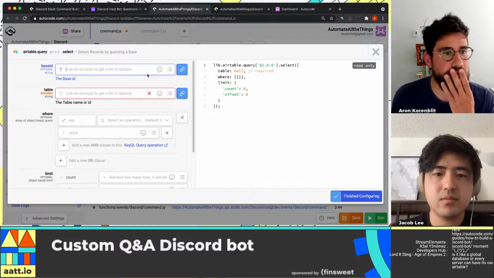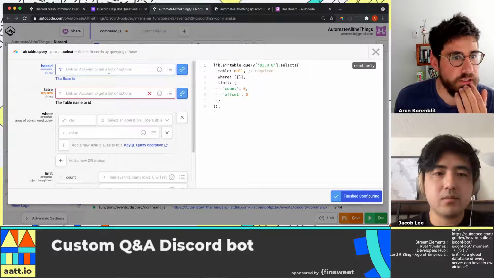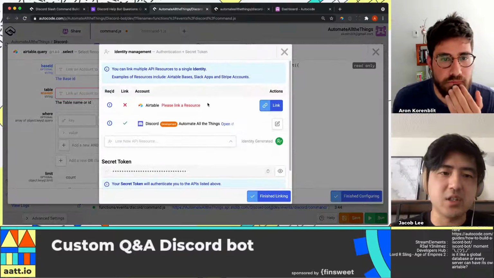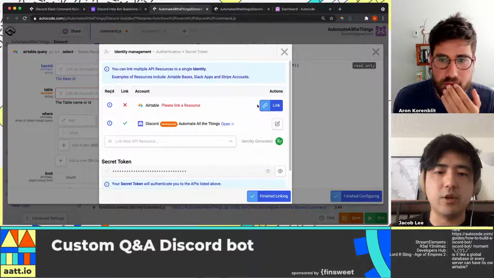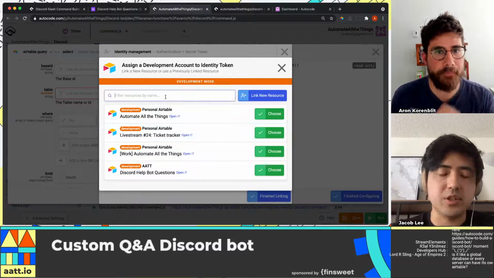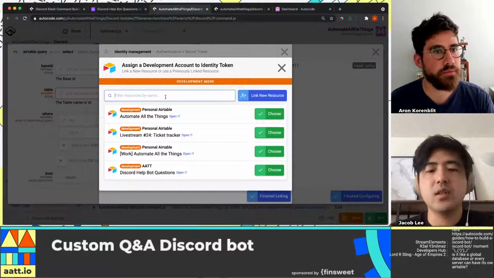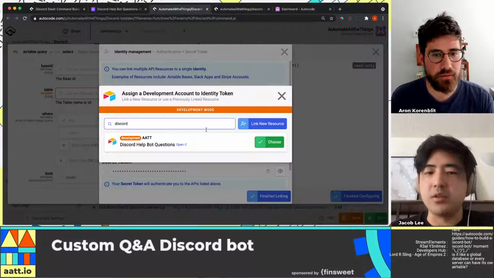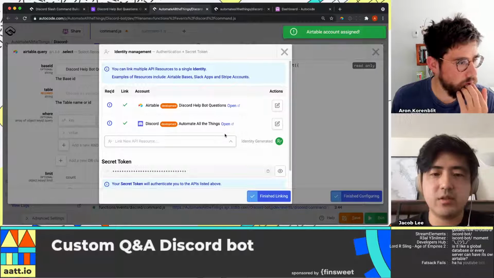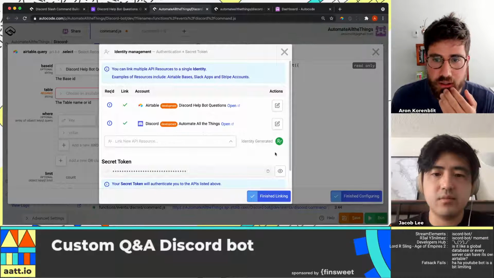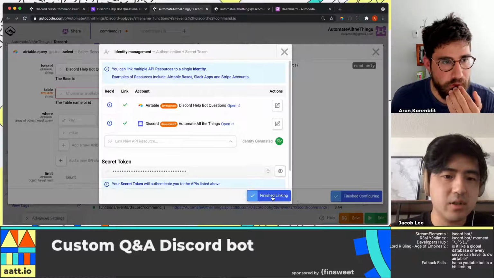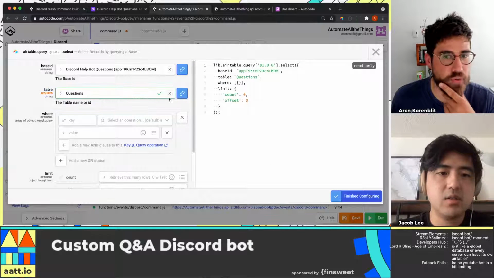Okay, it's going to pull up. So I need a base ID. You can actually hit that link button and choose the base that you just had open in the other window. This is cool. It's similar to how you link your Discord bot. We're going to link and associate an Airtable base to this project. So it's linked, and it's going to fill out some information. You can see the base ID there now. Boom, questions.